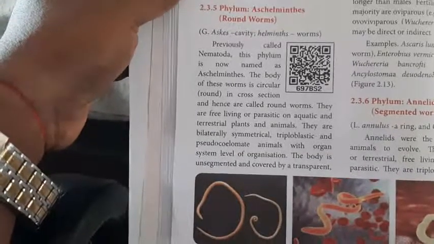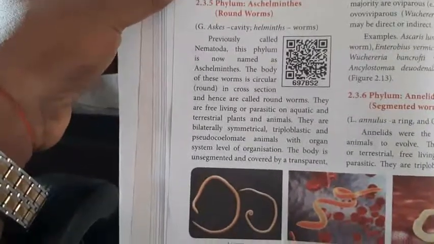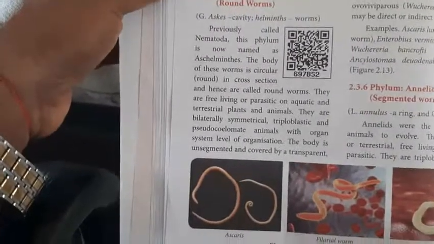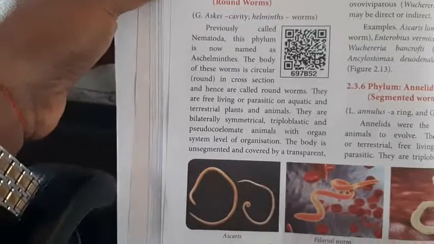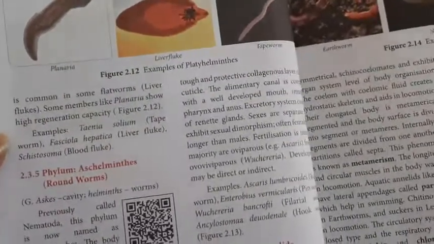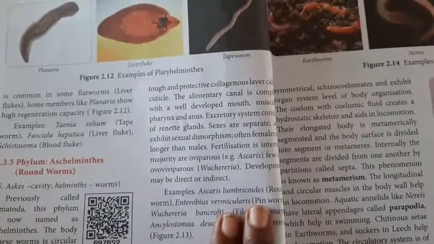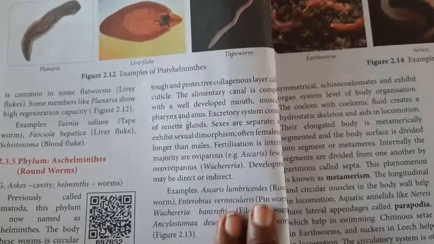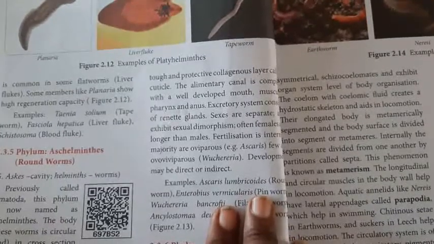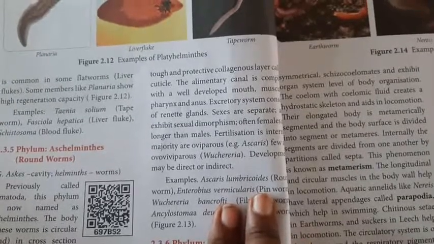They are free living as well as parasitic, aquatic and terrestrial, in plants and animals. Free living means they are not depending on another animal. They are bilaterally symmetrical, triploblastic, pseudocoelomate animals with organ system level of organization. The body is unsegmented and covered by a transparent, tough, collagenous layer called cuticle. The alimentary canal is complete with a well-developed mouth, muscular pharynx and anus. The excretory system contains renette gland.